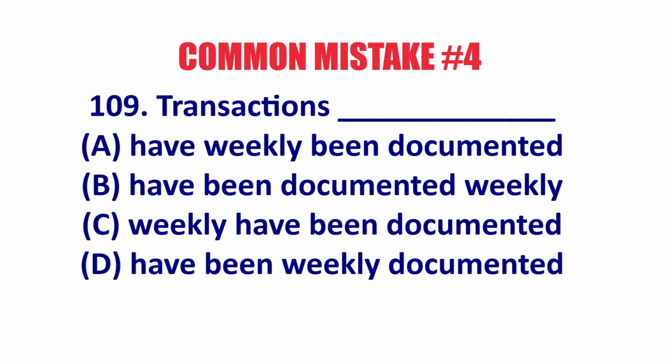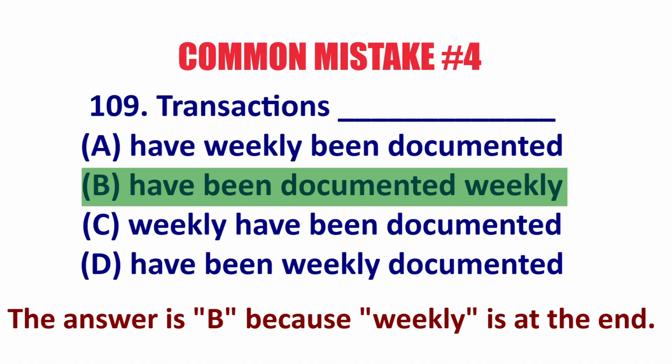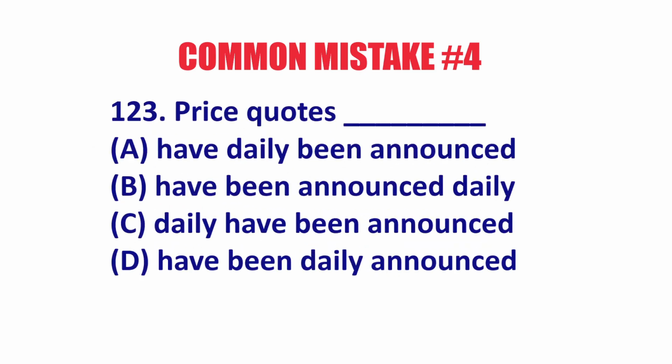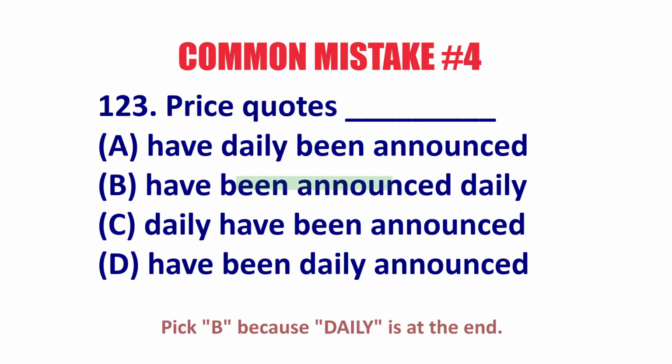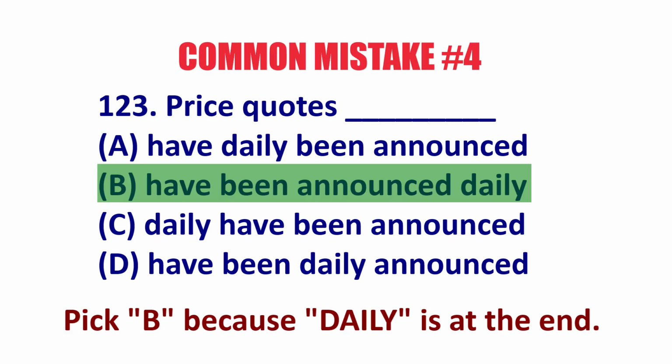Let's look at some TOEIC examples. Well, what's the answer? Pick B, because weekly is at the end of the sentence. It is an adverb. We put it at the end of the sentence. Let's look at number 3 or 123. Pick B, because daily is at the end of the sentence. Problem solved.